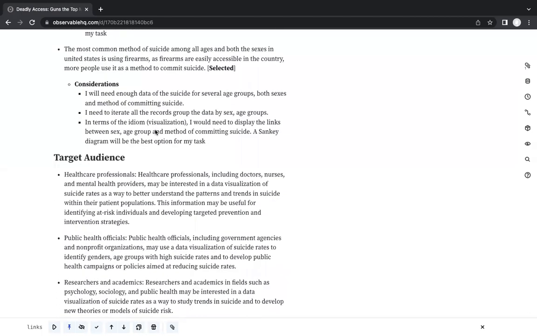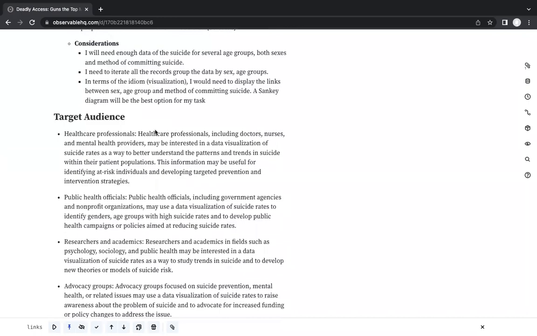The target audience for this visualization would be healthcare professionals, including doctors, nurses, and mental health providers who are interested in the data visualization of suicide and want to understand it better. Second are public health officials, who are responsible for forming strategies and policies, and who can look at the different aspects they need to work on to prevent suicides.